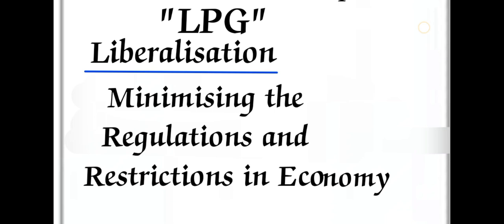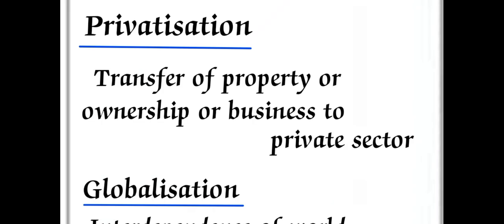the next important letter shows privatization. Here it is the transfer of property, ownership or business to the private sector. Here the private sector is nothing but individuals. Okay, so state means the government is doing such activities in the economy, and privatization means each and everyone has the right to be involved in the economy. So they also have the right to form a company, which shows the industrialist. Okay,